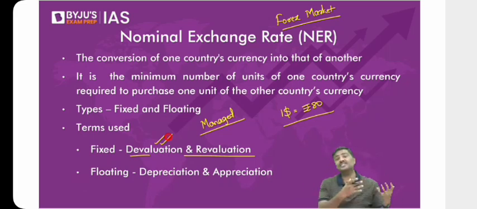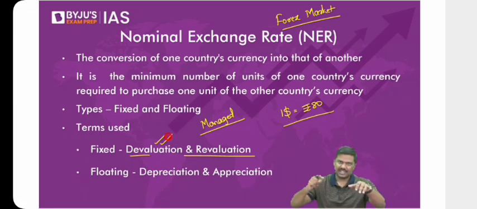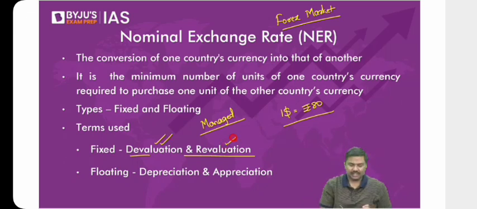In 1960s, we have gone for devaluation. 1991, we have gone for devaluation. But after that, we have introduced the concept of a floating, managed floating exchange rate. We do not devalue a currency. Either there is a depreciation or appreciation. So whenever the value of one currency goes up against another currency because of the government determining the exchange rate, that is called a revaluation of the currency.